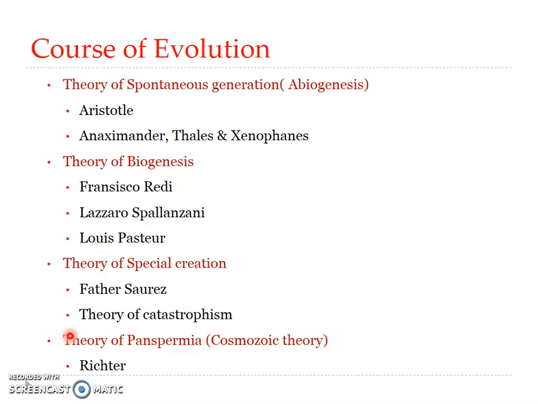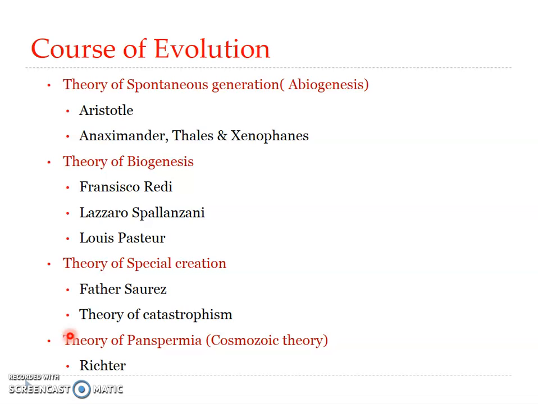Many other Greek philosophers like Anaximander, Thales, Xenophanes also believed in abiogenesis. This theory of spontaneous generation was widely accepted till the 17th century. However, it was disproved by Francisco Redi, Lazzaro Spallanzani, and Louis Pasteur through different experiments conducted by them in the 17th, 18th, and 19th century respectively.